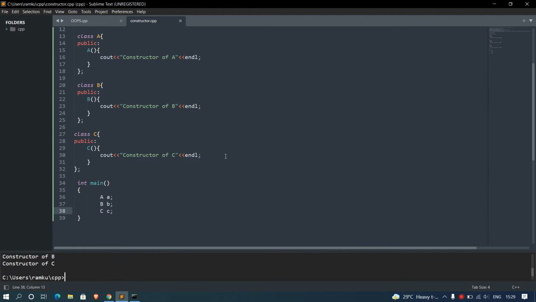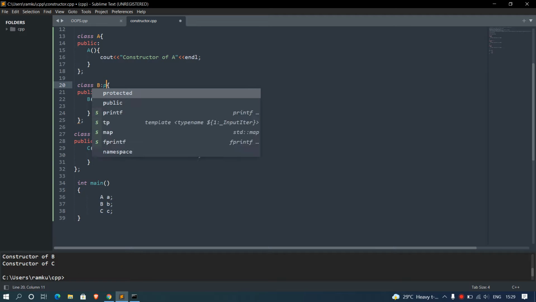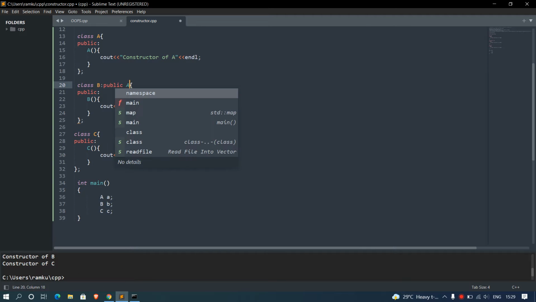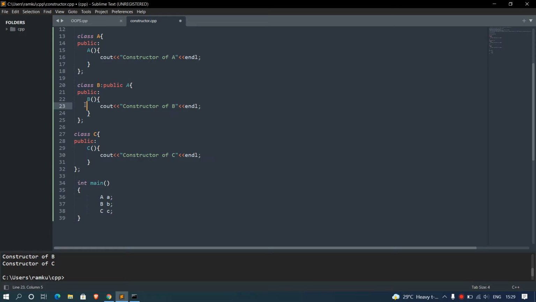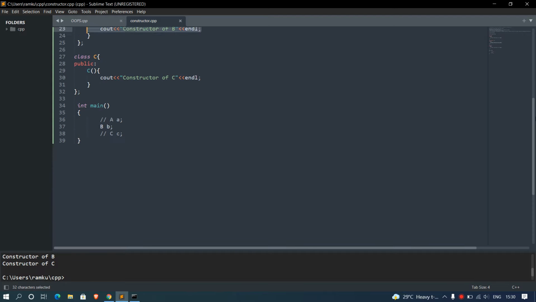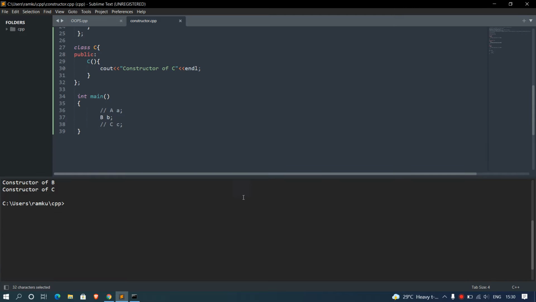Okay, I will use public A. So what do you think it is going to call? Okay, I will just comment out my constructor of C and my constructor of A, and I'm going to make the call from my class B. So what do you think, which constructor will get called first? Firstly the constructor of A will get called, and then the constructor of B will get called. I will explain how it is going. So let's see the output.